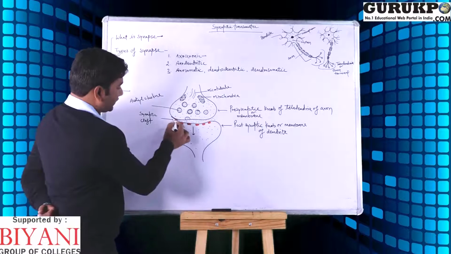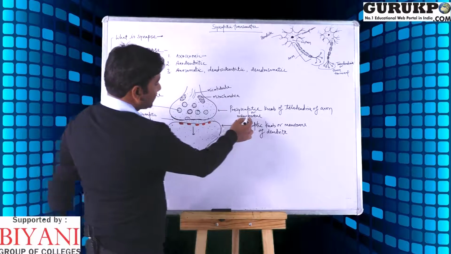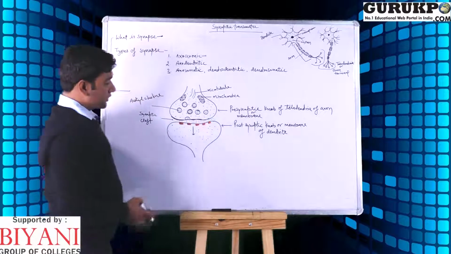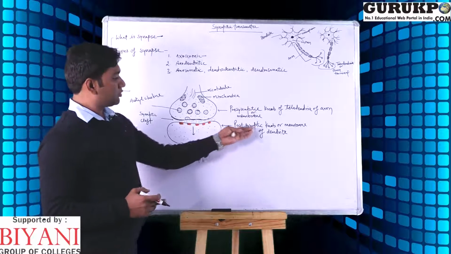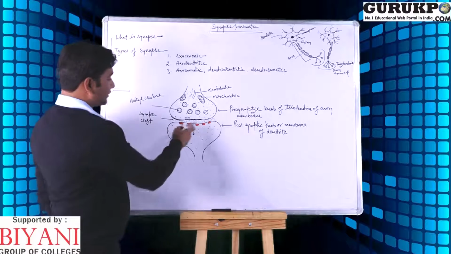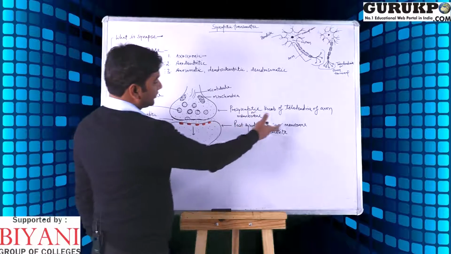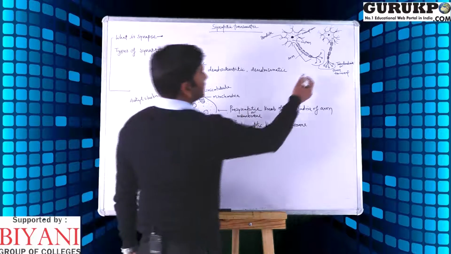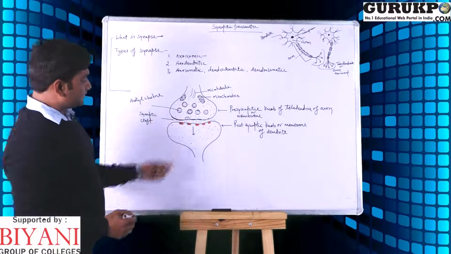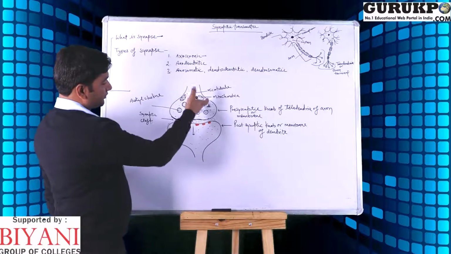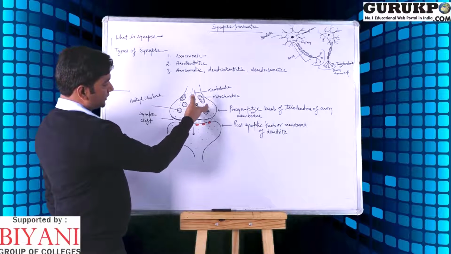This membrane is called the presynaptic membrane, and the other part of the neuron is called the postsynaptic node, and its membrane is called the postsynaptic membrane, this one and this one. So this is the junction, and we can see the structure of the presynaptic node.